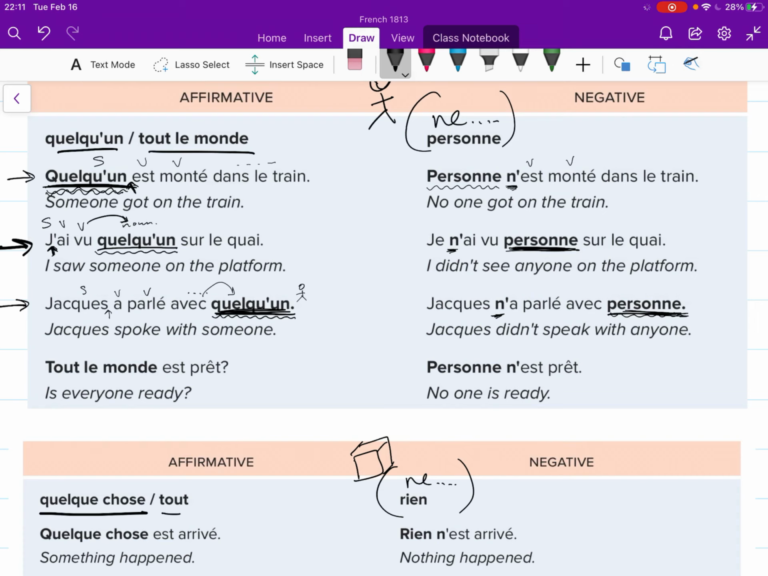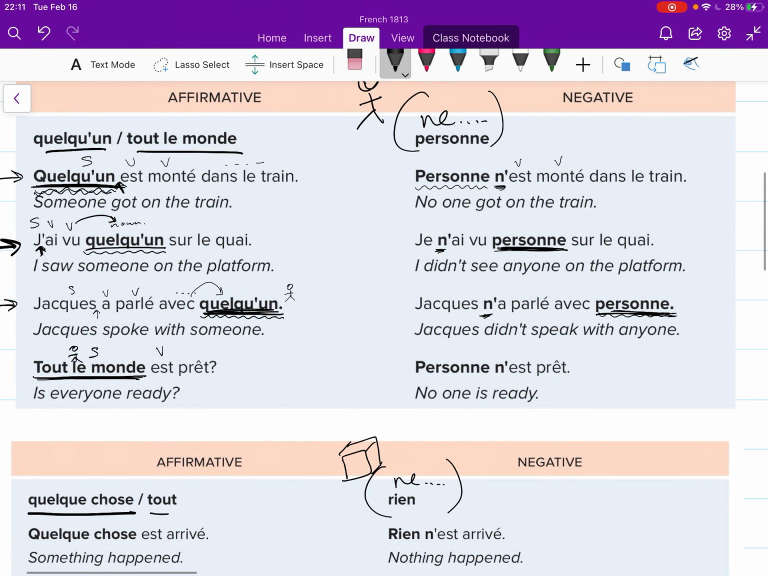Last example here. "Tout le monde est prêt." Here's my word that's going to be negated. It's a person. And then I've got my verb after it. So this is my subject. If I want to negate it, I'm going to use my verb and put my ne right before it and put the negation wherever it was, in this case in the place of the subject. Here it is, my ne right before my verb, and my negation in the same place, which in this case is the subject. Is everyone ready? No one is ready.